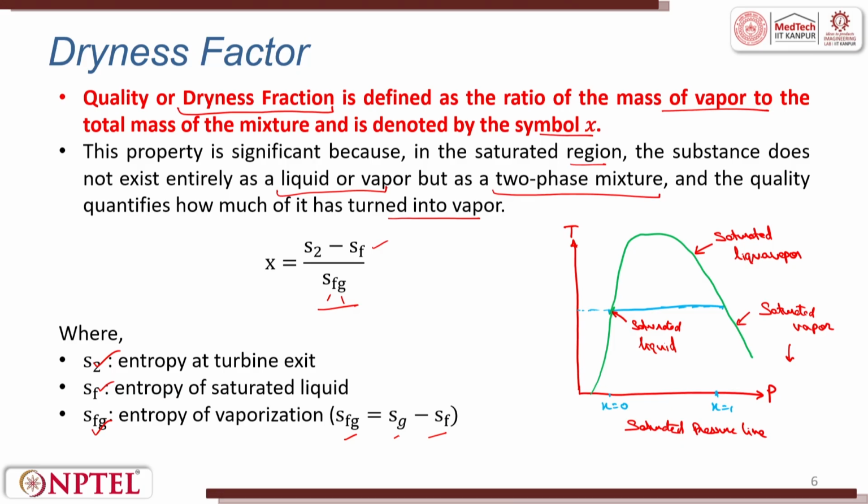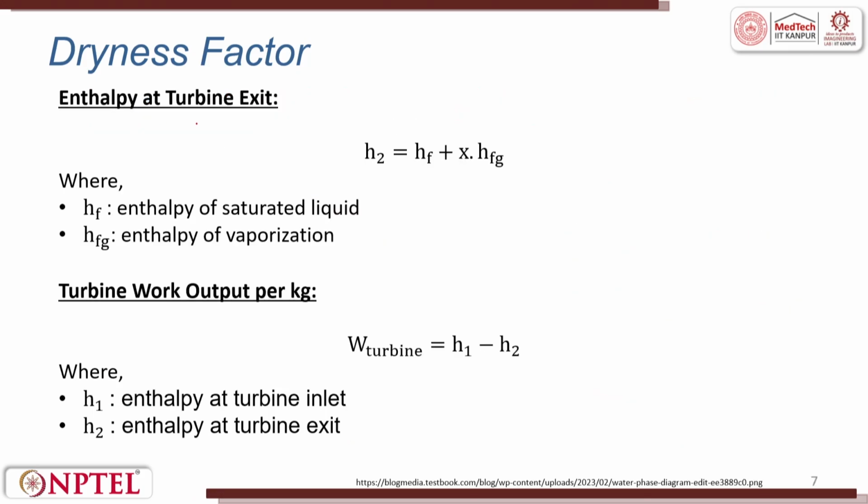Now the enthalpy at turbine exit is given by H2, which is equal to the sum of Hf and the product of X and Hfg, where Hf is enthalpy of saturated liquid, Hfg is enthalpy of vaporization.